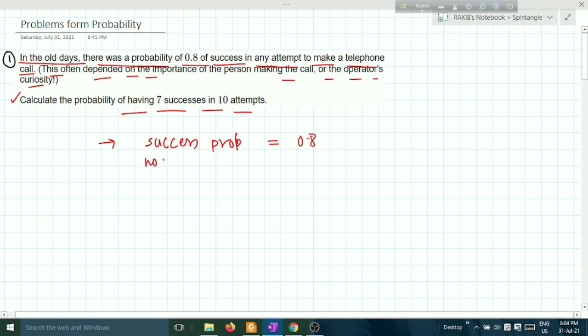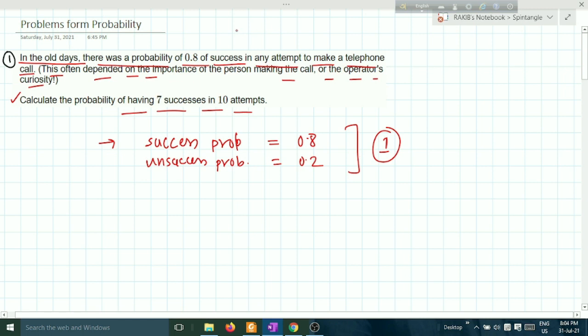Then not connecting, the unsuccess probability is 0.2, because total probability is always 1. If success probability is 0.8, then unsuccess probability is 0.2.